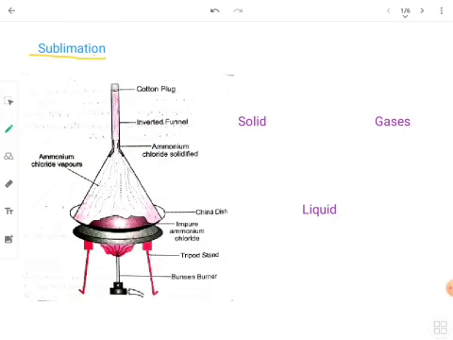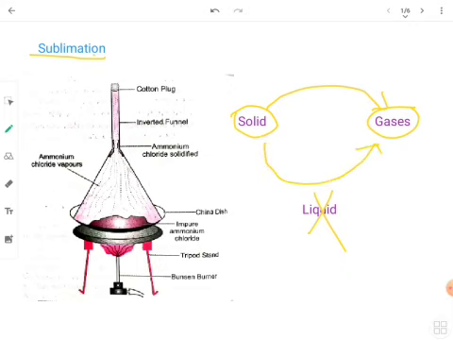Sublimation is basically the process in which a solid changes directly to the gaseous state without coming to the liquid state in between. It is not going up like this. That means it is not going to the liquid state and then to the gas. It is directly following the path from solid to gas without coming to the liquid state.